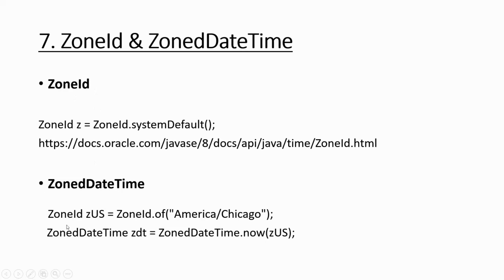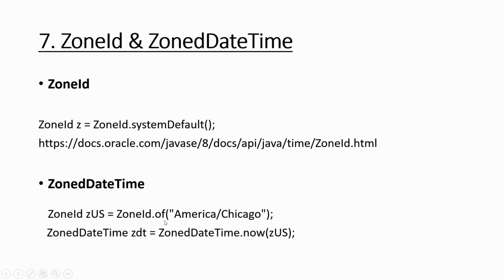Now, I want the zoned date time, not the local date time, of a particular zone ID, because each zone has its own zone ID. So first of all, I want to get the zone ID of America/Chicago. By the way, you have to get this string from this URL.